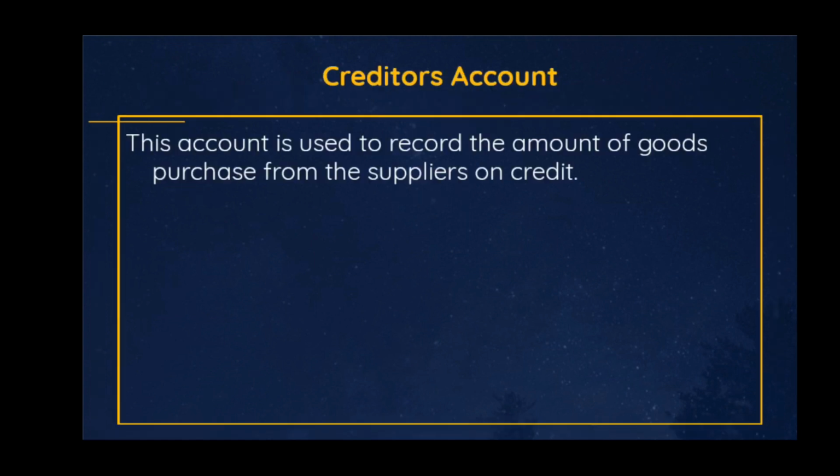Creditors account. These are the suppliers that the business purchased items from on credit. That's the reason why it is an account used to record the amount of goods purchased from suppliers on credit. Because the business is owing them, they have to know what they are owing each of these individuals or organizations. That's the reason why it is termed a personal account.